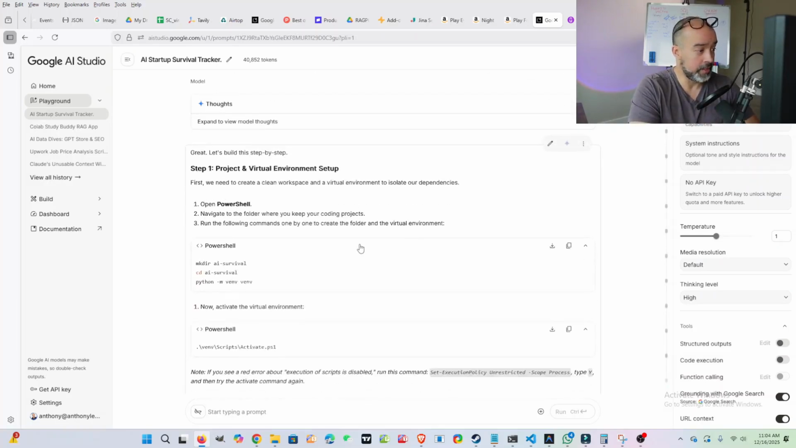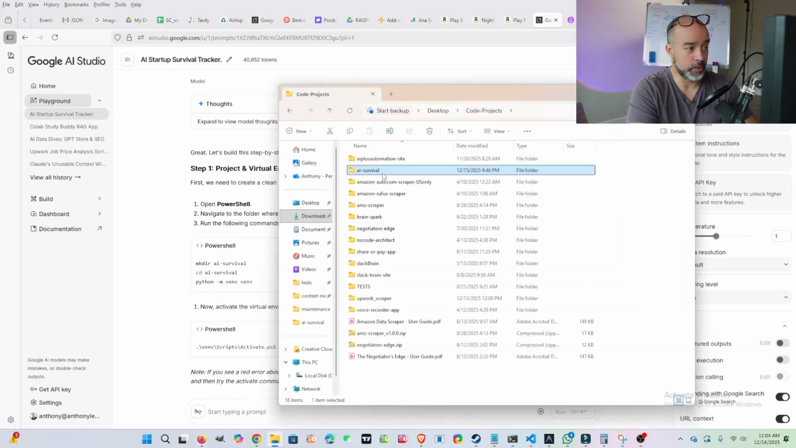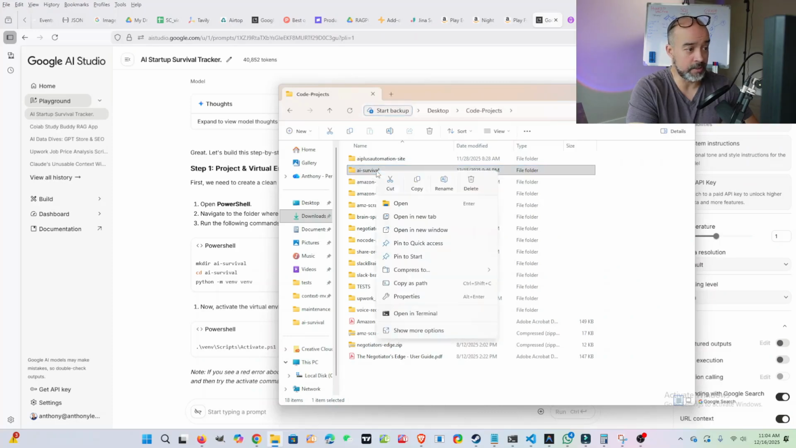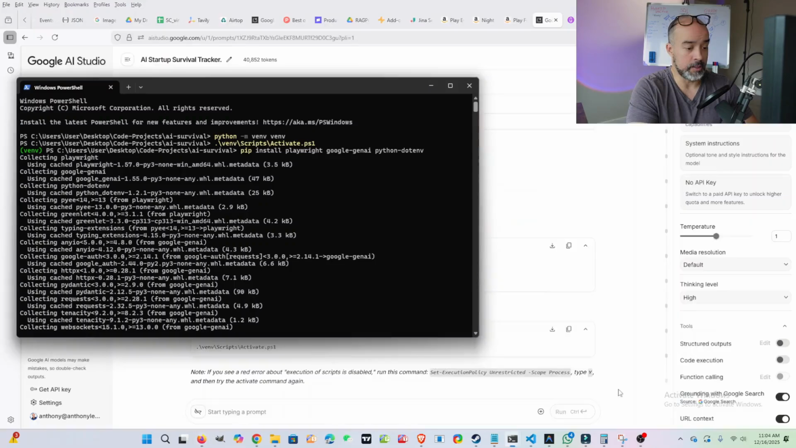So step one, open PowerShell. It basically told me how to create the folder and then how to open PowerShell inside of that folder and then create the virtual environment. So here's what that looks like. Under code projects here, I created this folder, right click, and then open in terminal. And then that opens up PowerShell for me inside of that folder.